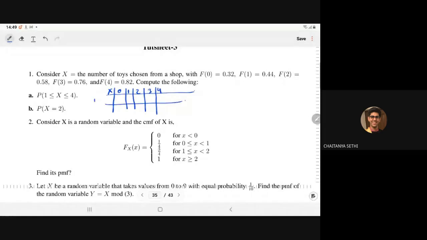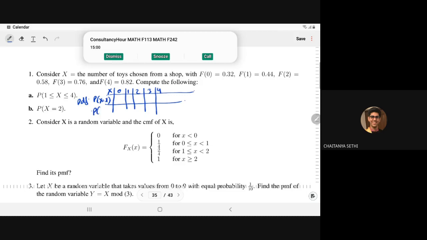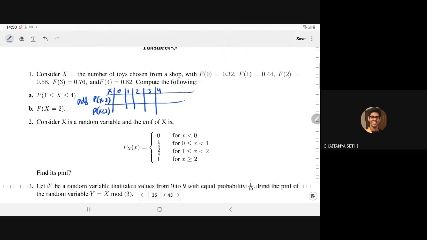Now we can have the point probability function, probability of X equal to x, or PPF, and probability of X less than or equal to x, which we denote by capital F of x. So capital F of x is given to you as 0.32.